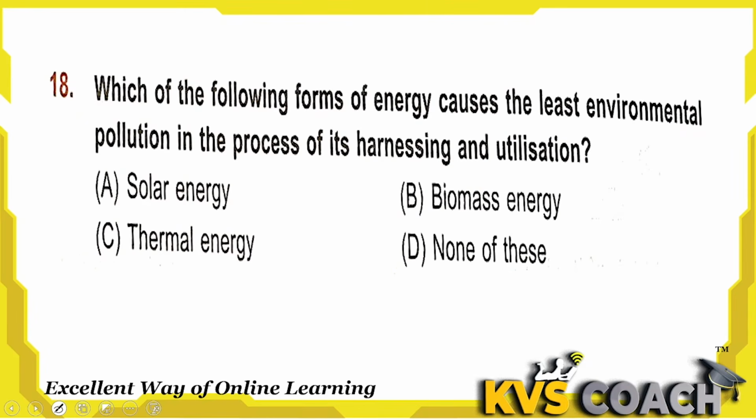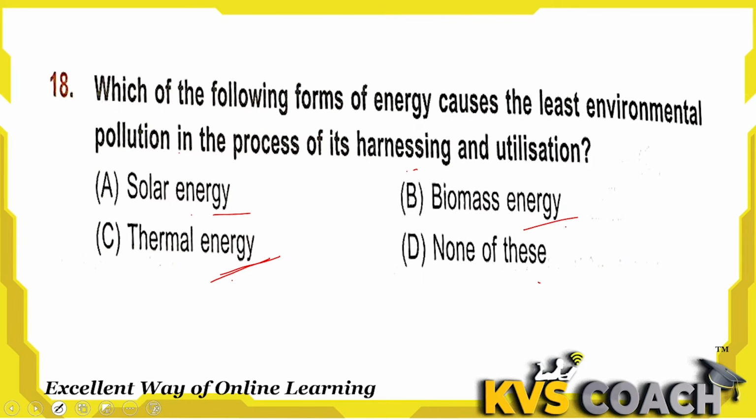Next is, which of the following forms of energy causes the least environmental pollution in the process of its harnessing and utilization? So basically solar energy, thermal energy, biomass energy, or none of these. Solar energy we get from the sun rays. Biomass energy we get from plant products, basically by burning plant material, and thermal energy we get by burning fossil fuels.